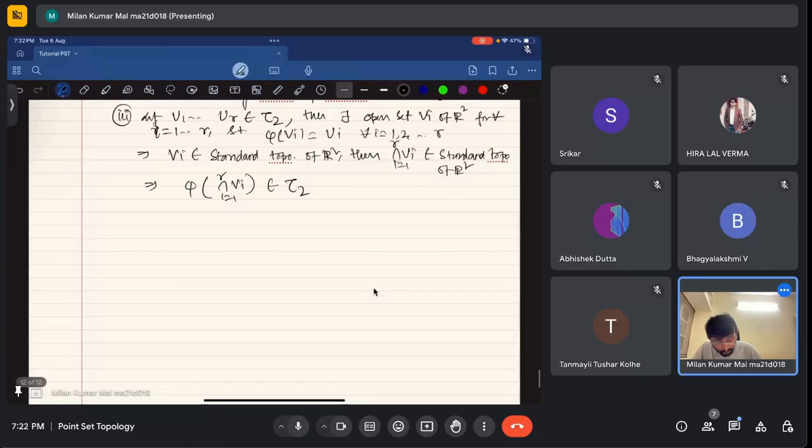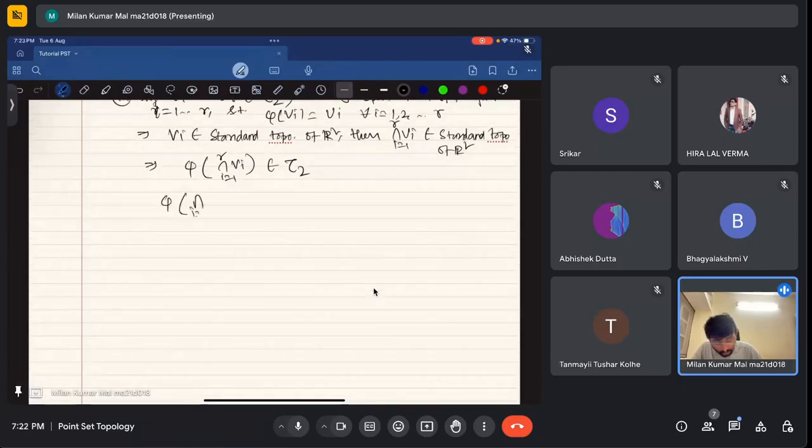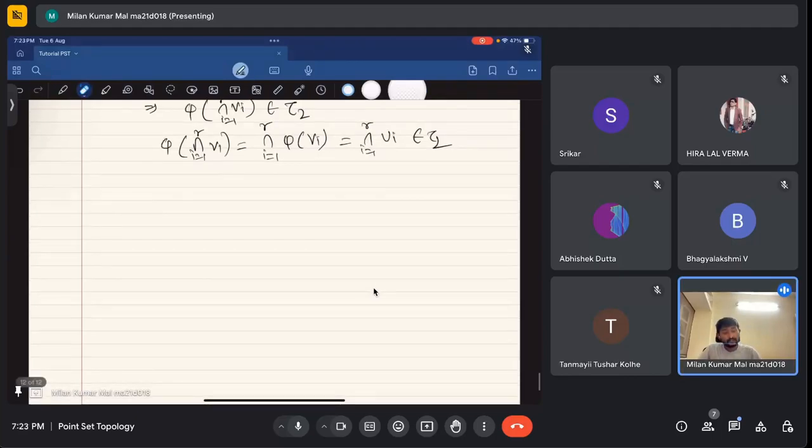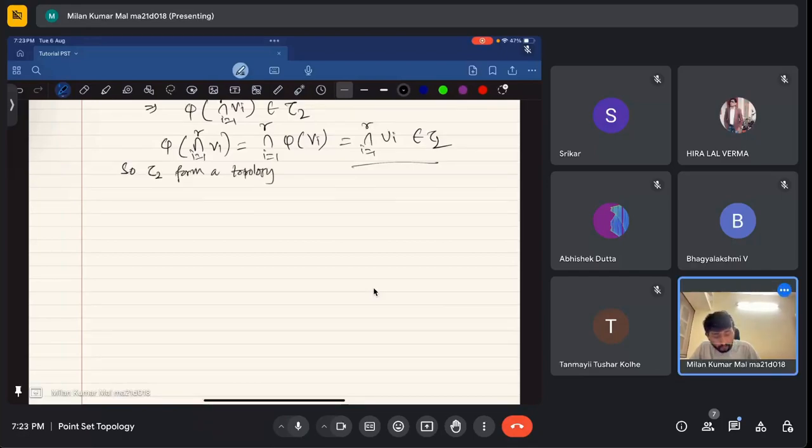But note that phi of the intersection of i equals 1 to r of Vi will be the same as the intersection of phi of Vi, i equals 1 to r, which is equal to the intersection of i equals 1 to r of Ui, which also belongs to tau 2, because each Ui belongs to tau 2. So a finite intersection of elements is again there. So tau 2 forms a topology on C, the complex variable space.